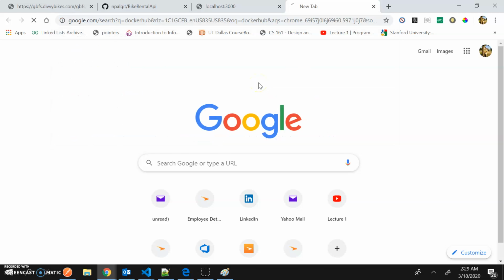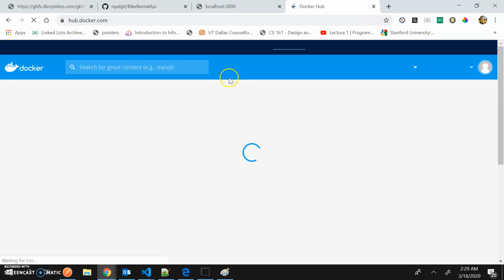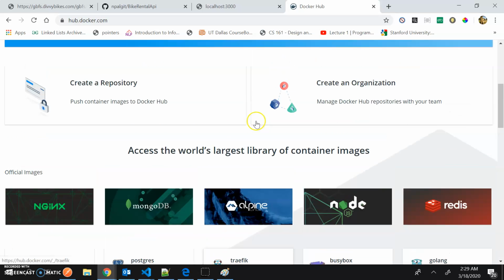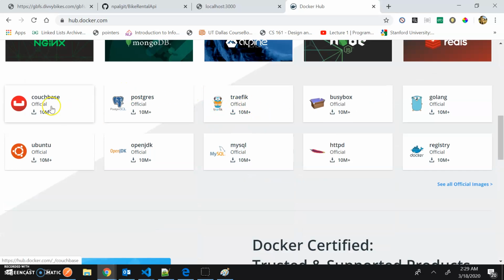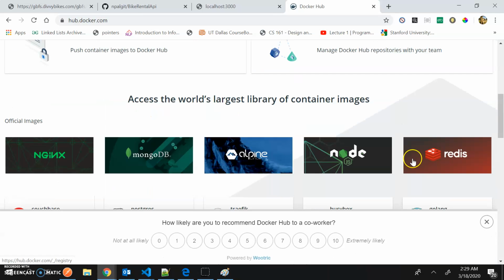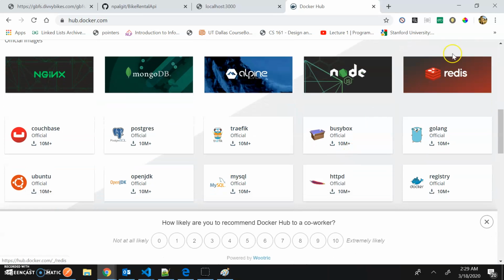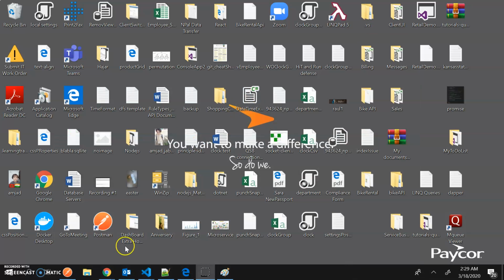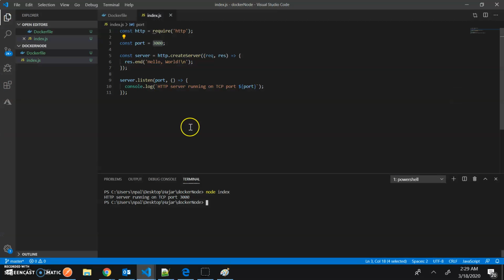If we go here, this is nothing but Docker Hub, and this is where we have small basic computers, like a small computer with Postgres running, a small computer with node running, Redis running, a small computer maybe with Java running, and all those things. You don't have to install a lot of things by hand.